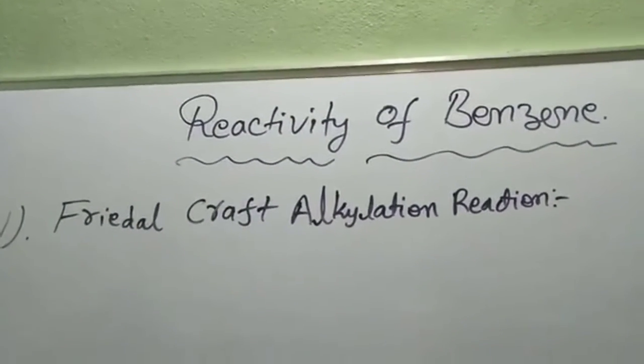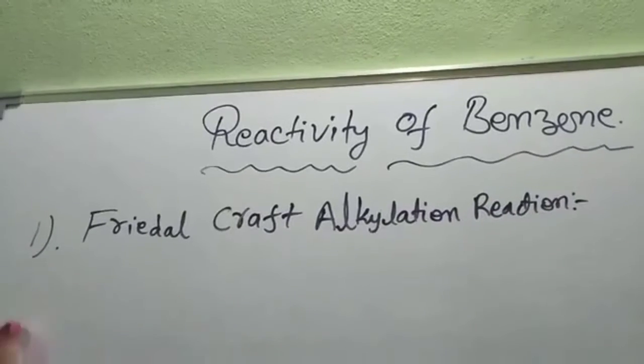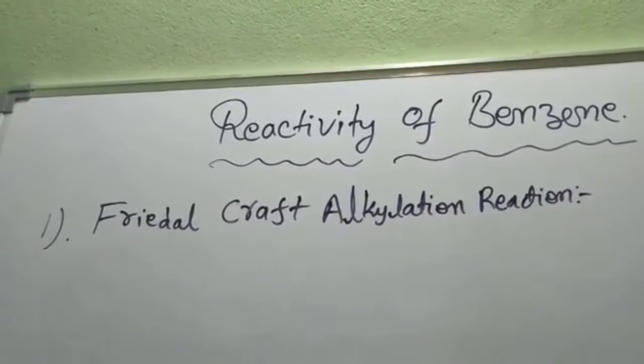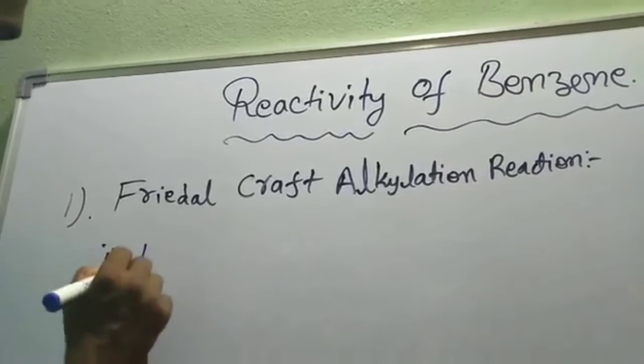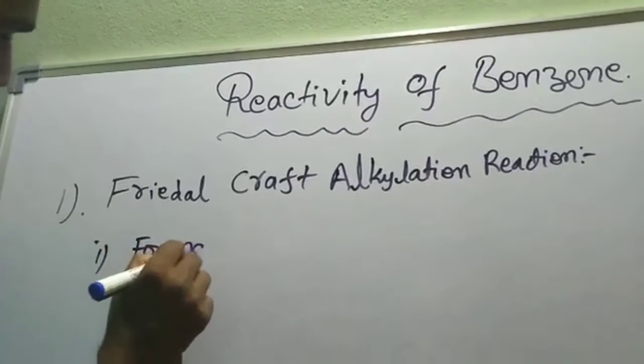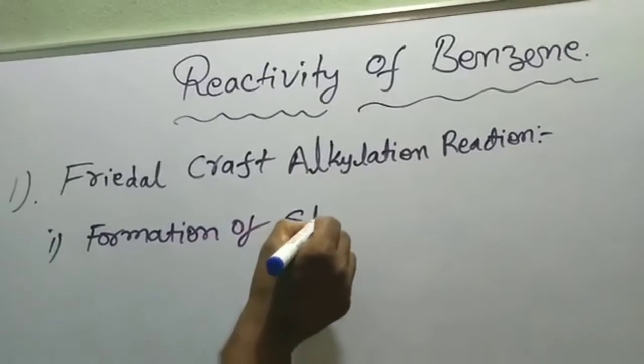This reaction proceeds via three steps. The first step is the generation, or formation, of the electrophile.